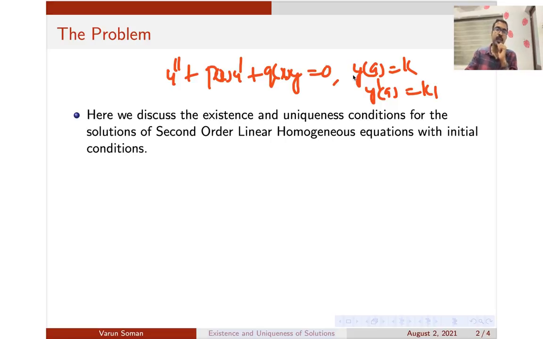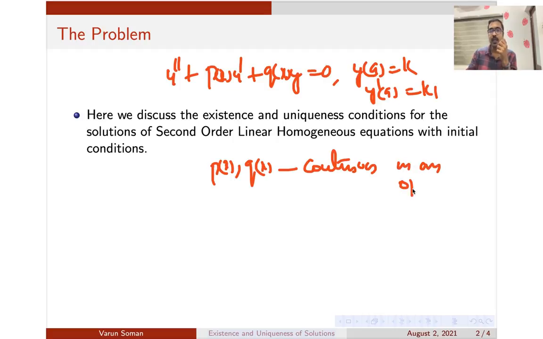We are going to state the condition in which this problem has a solution. The condition states that if p of x and q of x, which are functions, are continuous in an open interval containing a, where of course a will be lying, then this problem would have a unique solution.